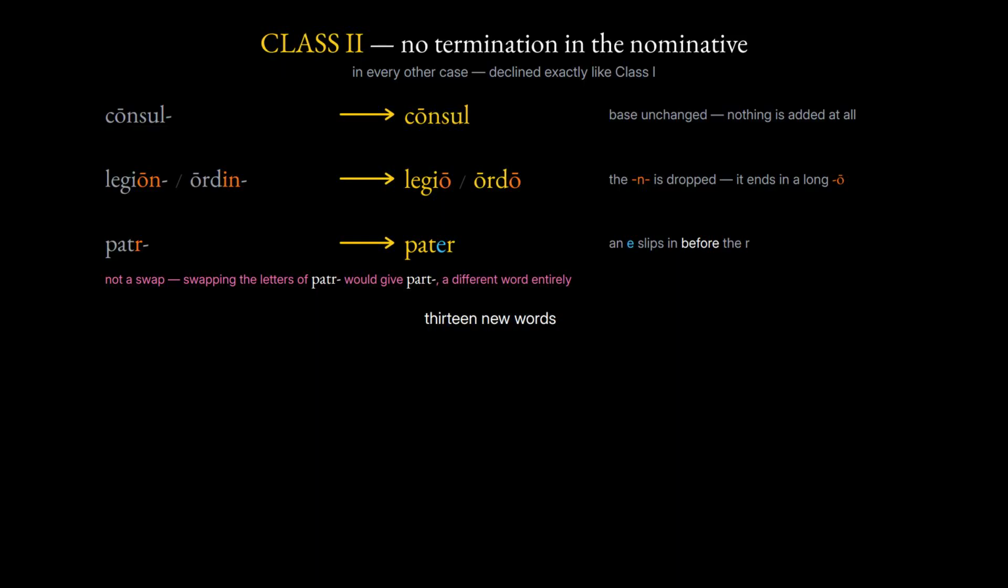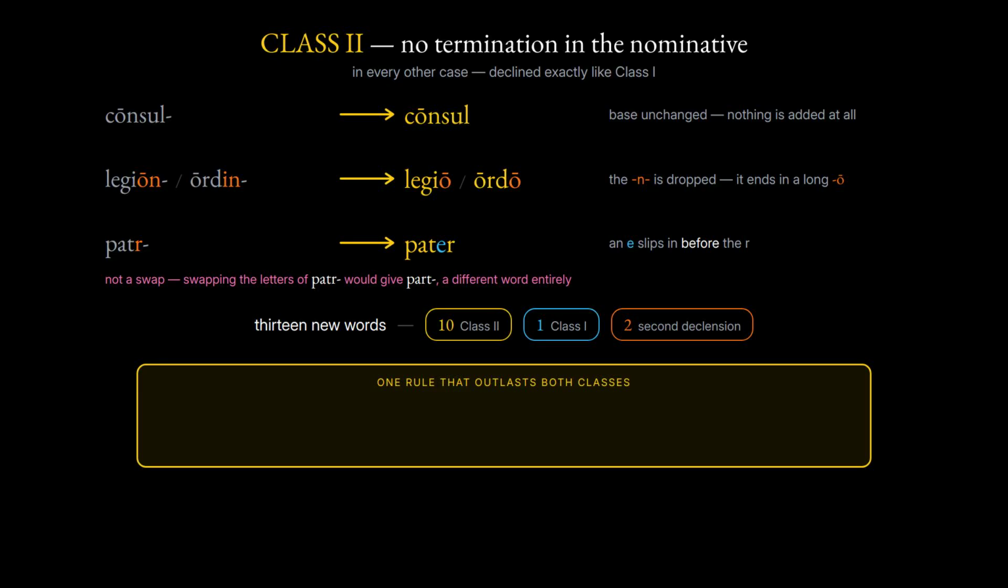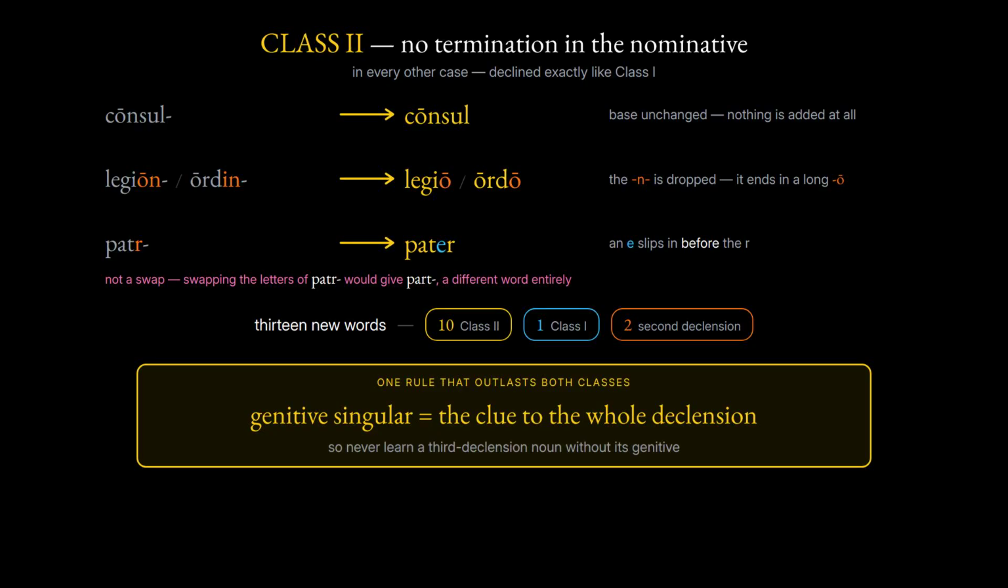Thirteen new words, ten of them nouns of this class, one a noun of the class before it, and two from the second declension. And one rule outlasts both classes. The genitive singular gives the clue to the whole declension, so never learn a third declension noun without it. Next, you meet the neuters of this class.